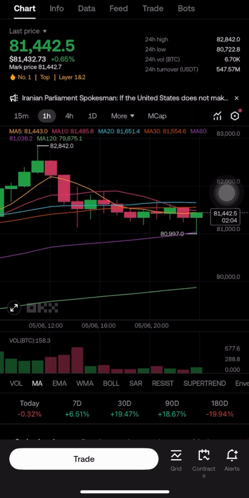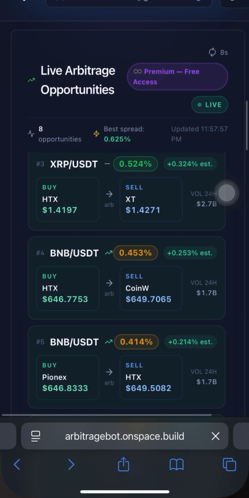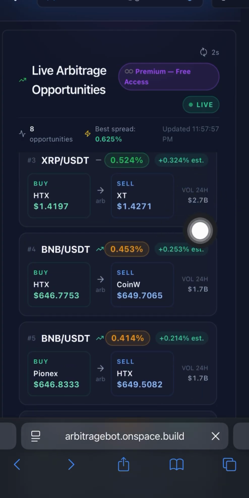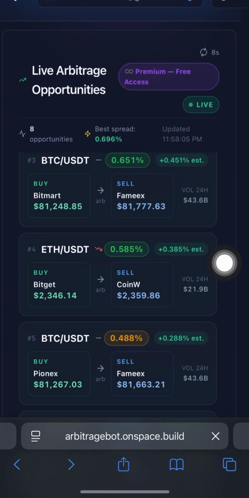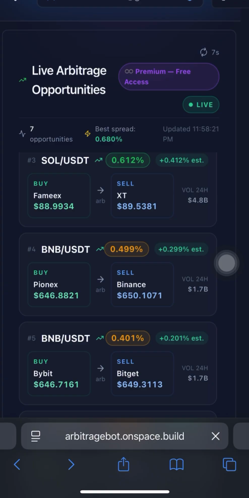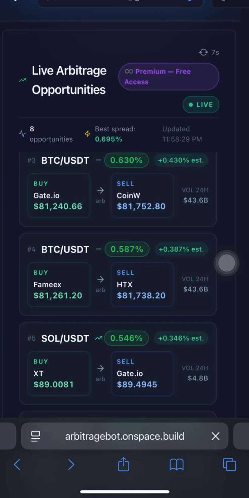So we have four things that you have to consider. The first one is already on the bot. If I come to the bot here, you can see that we have the volume. You have to make sure that the coin you are trading has more than a million 24 hours market volume. And the second one is that the coins have to have the same address. So that's the two things I can tell you. The rest, if you join my mentorship or my upcoming class, that the date will be out soon, you will get to know all these things.